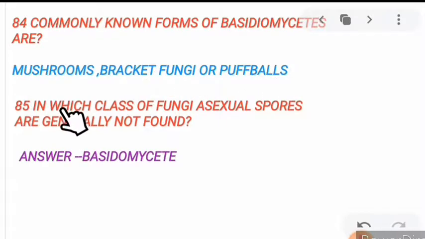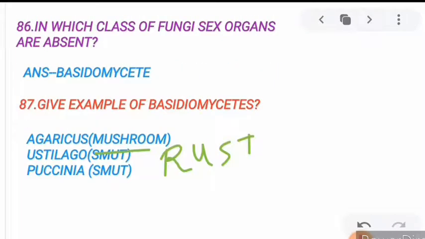85. In which class of fungi are asexual spores generally not found? Asexual spores are generally not found in Basidiomycetes. 86. In which class of fungi are sex organs absent? Basidiomycetes. In Basidiomycetes, sex organs are absent.